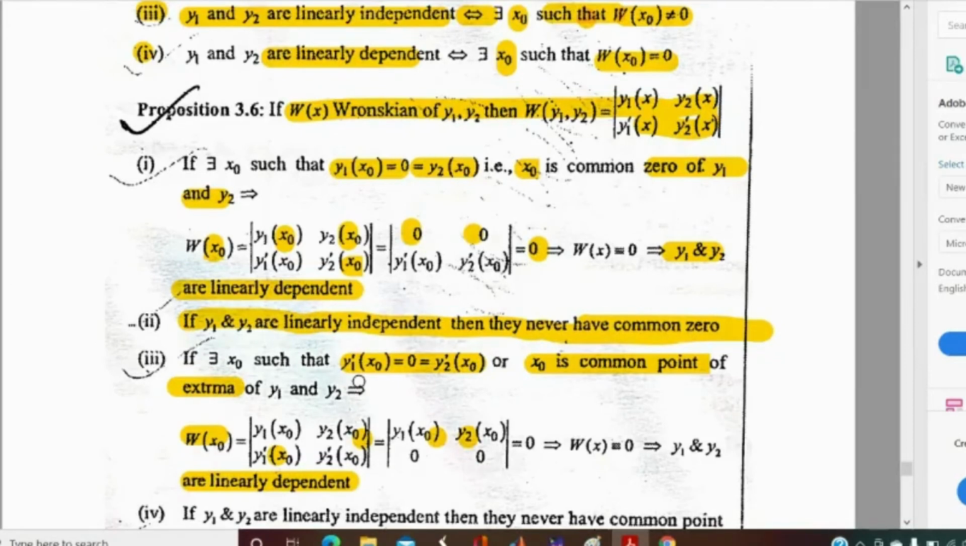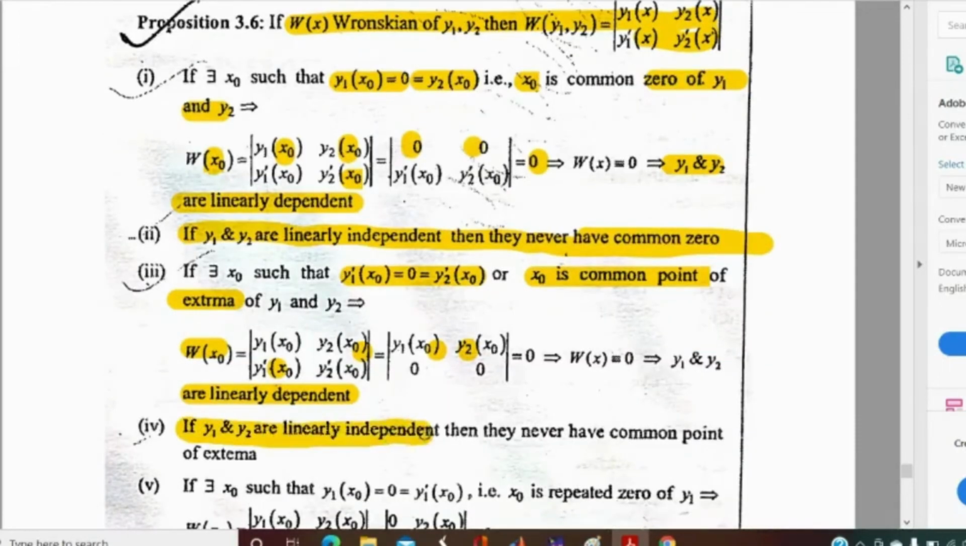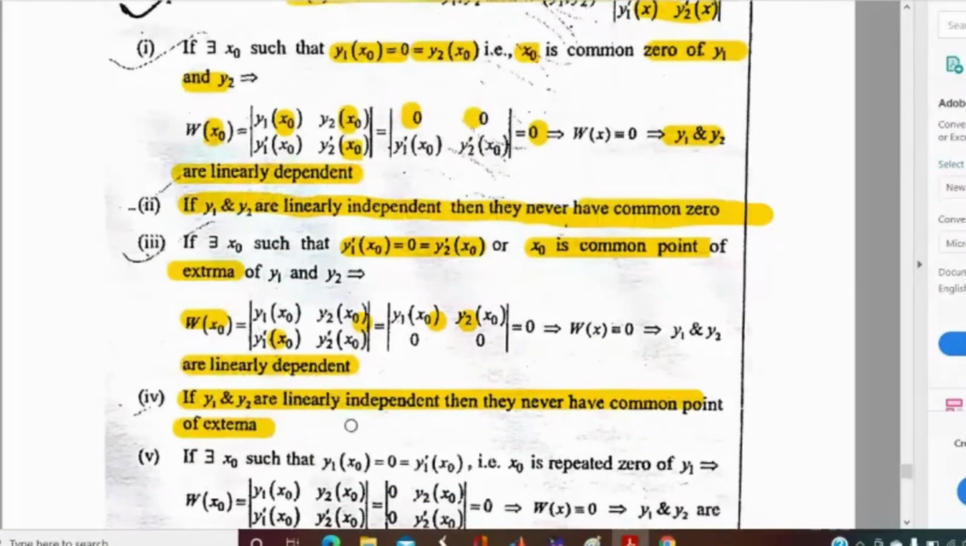Common point of extrema means y1 dash at x0 equals 0 and y2 dash at x0 equals 0. So if the solutions have a common point of extrema, then the solutions must be linearly dependent. What will be the contrapositive statement of this proposition? Sir, if y1 and y2 are linearly independent, then they don't have a common point of extrema. Yes. If y1 and y2 are linearly independent, then they never have a common point of extrema. Up to this proposition, is it clear to everyone?